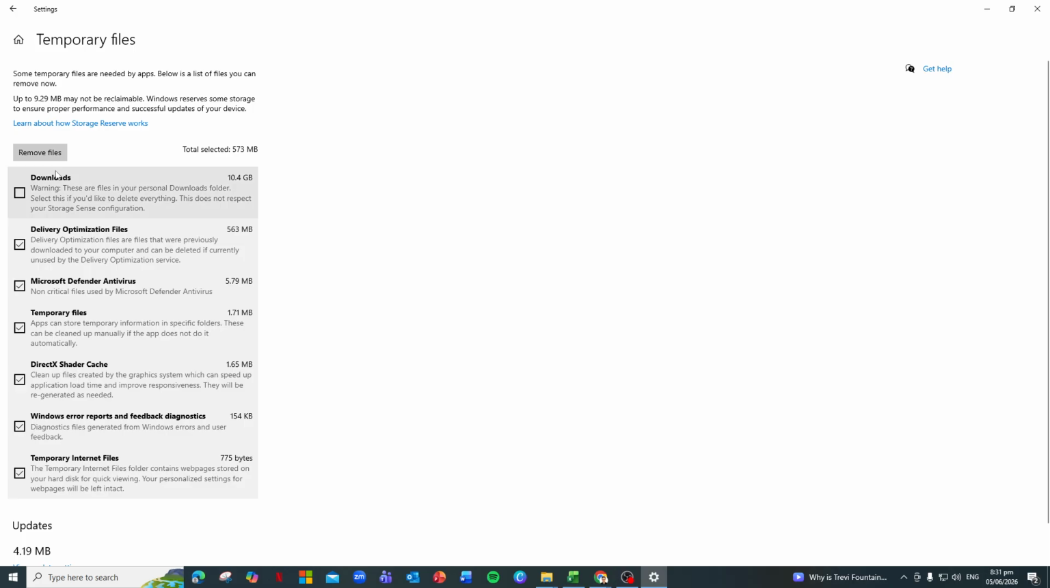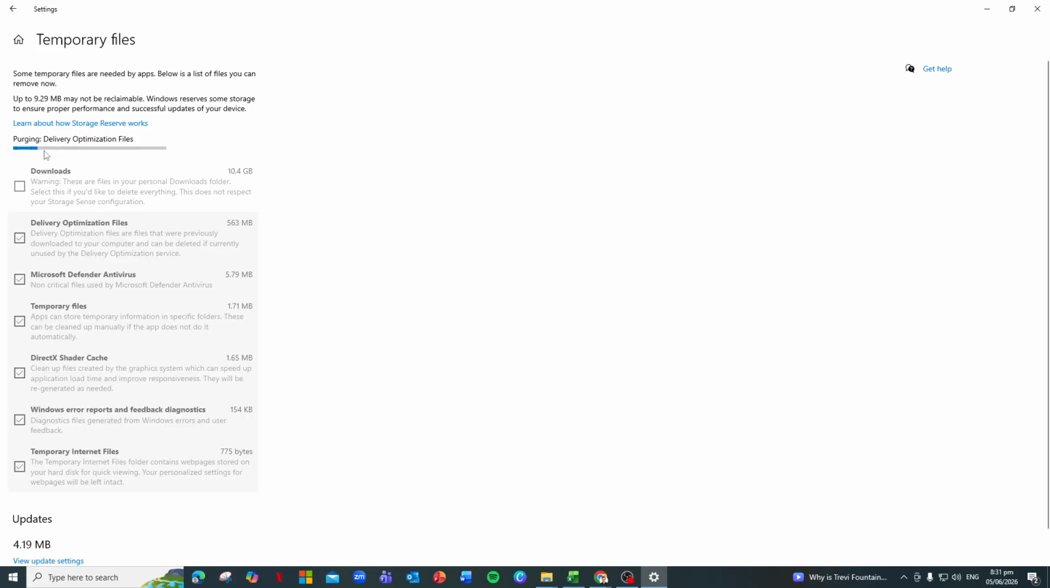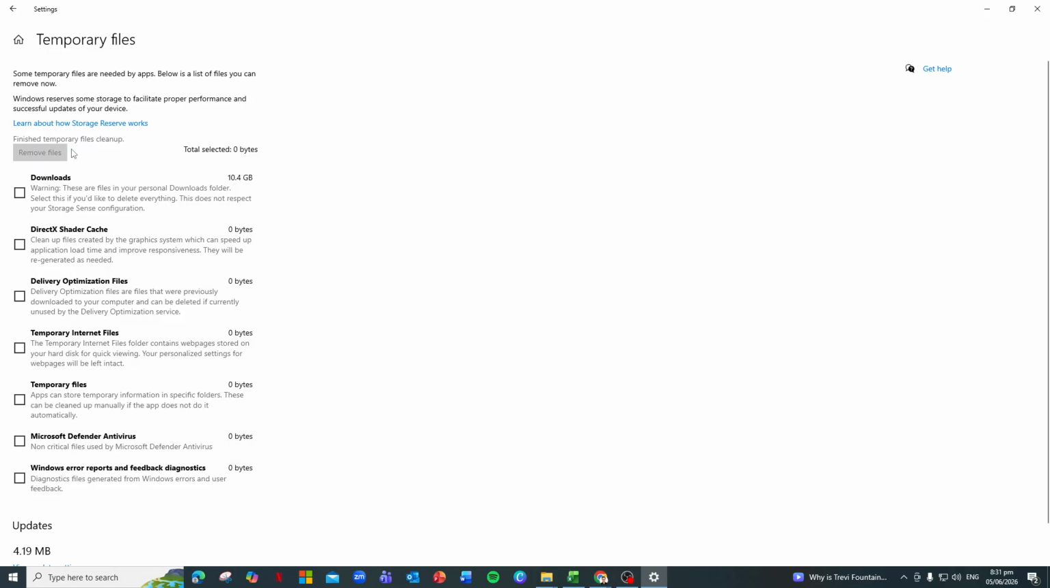Select everything you want to remove, then click the button to clean them up and wait for the process to finish. Finally, revisit This PC in File Explorer and check your C drive again. You should now see that you've regained potentially many gigabytes of space. If you repeat this cleanup every few months, your Windows 10 or 11 machine will stay lighter, faster, and far less cluttered over time.